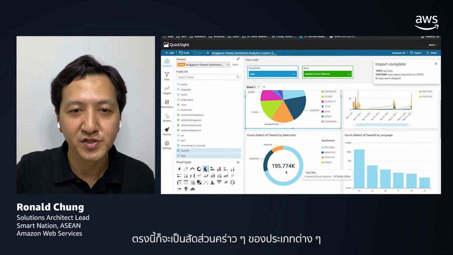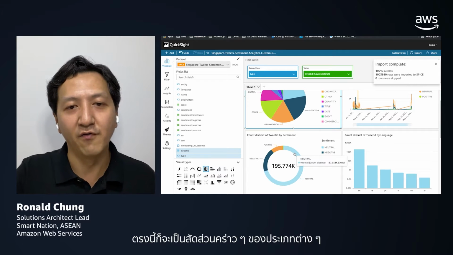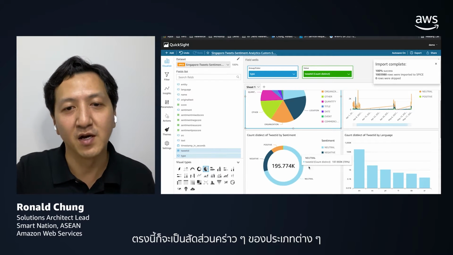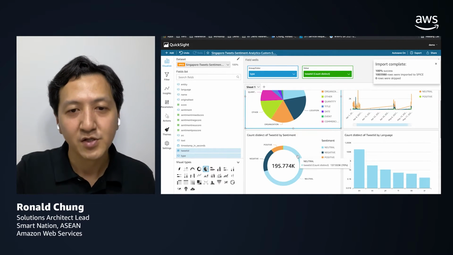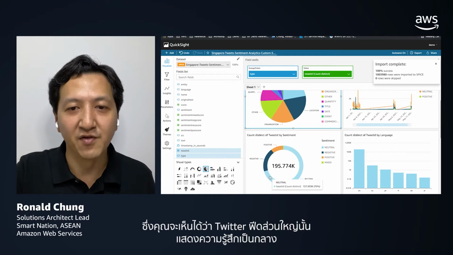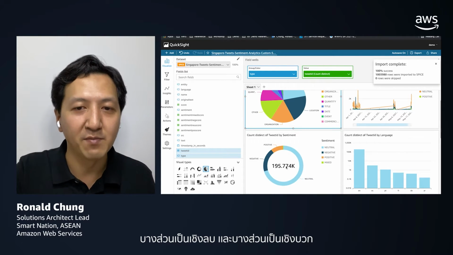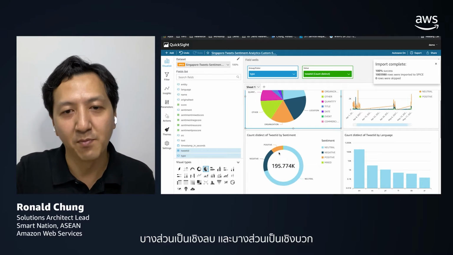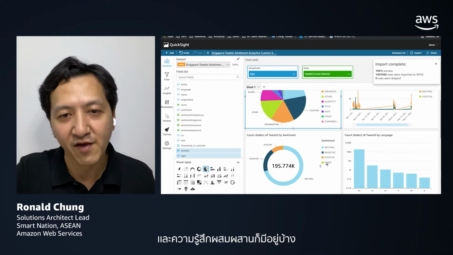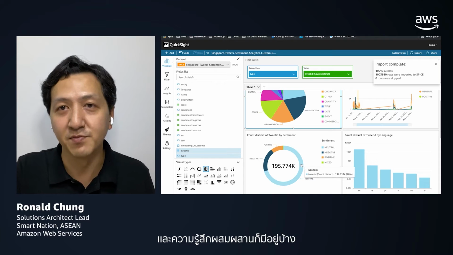So you can see that most of the Twitter feeds are neutral, some of them are negative, and some of them are positive, with a handful of mixed sentiment.